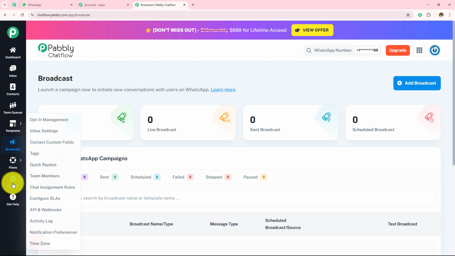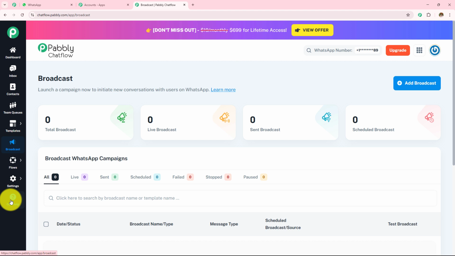So finally, we have these settings where we have opt-in management, inbox settings, contact custom fields, tags, quick replies, team members, chat assignment rules, configure SLAs, APIs and webhooks, activity log, notification preferences, time zone. If you want to learn more on these topics in detail, then please visit our YouTube channel. Finally, we have this get help. So this will help you access the help center or support documentation.